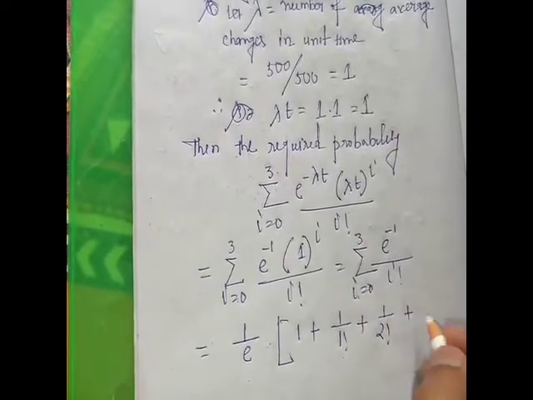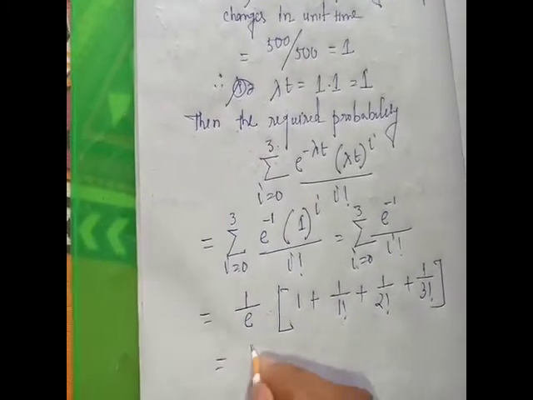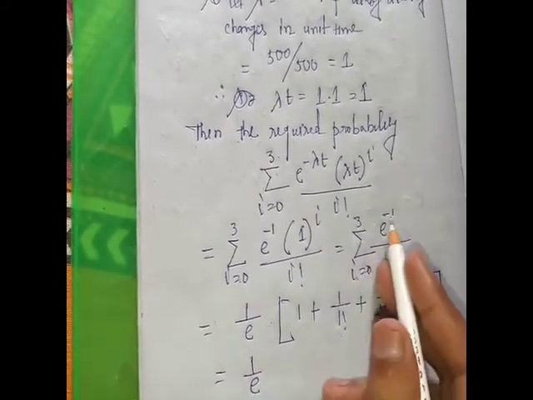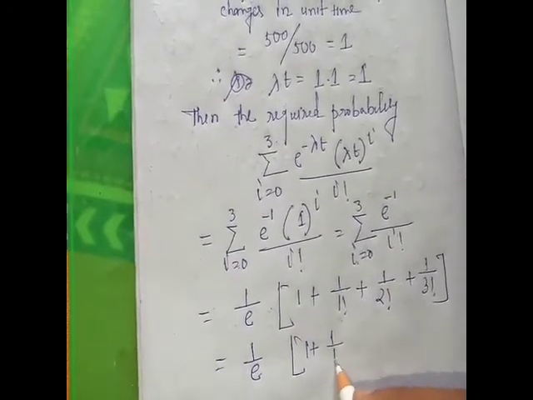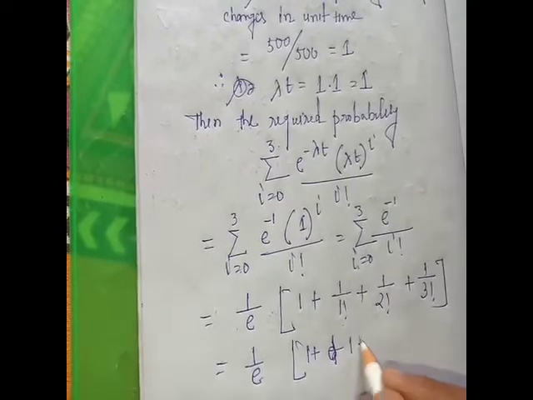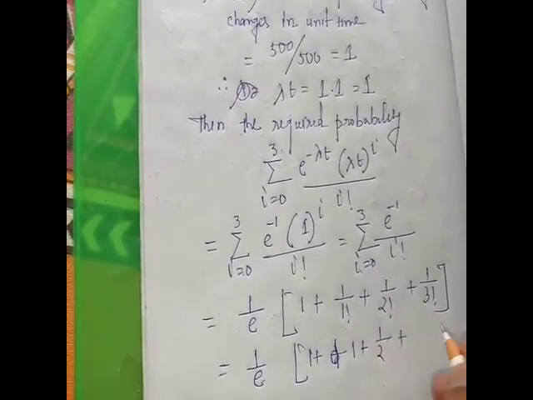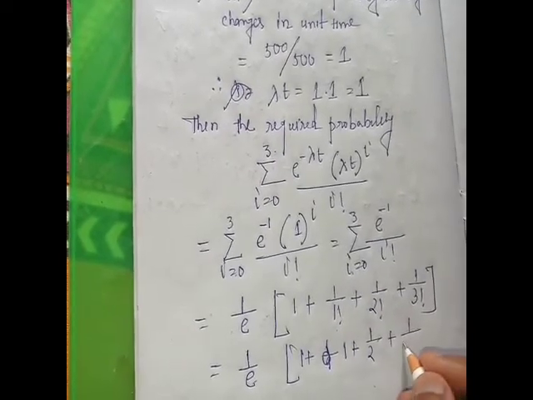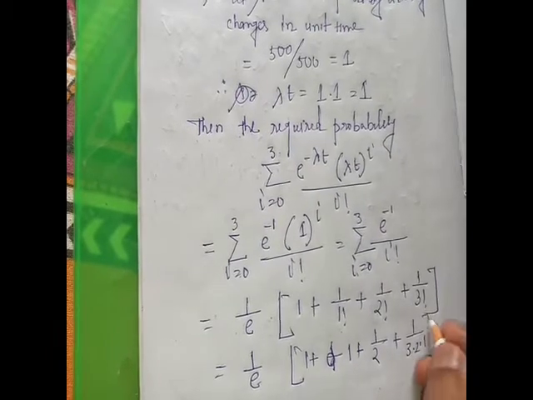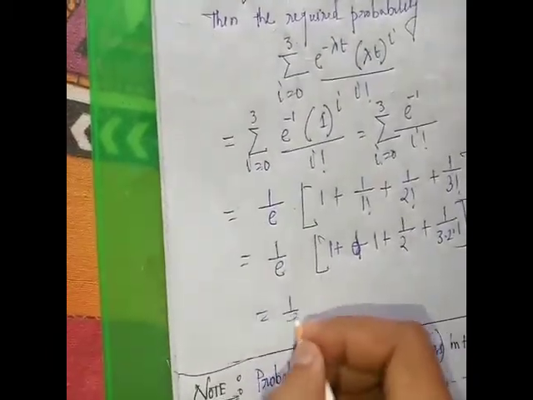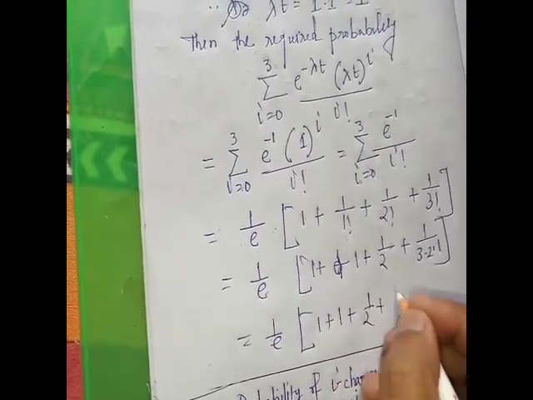If i equal to 3, it is 1 by 3 factorial. 3 factorial means 3 into 2 into 1, which is 6. So we get 1 by e times 1 plus 1 plus 1 by 2 plus 1 by 6.